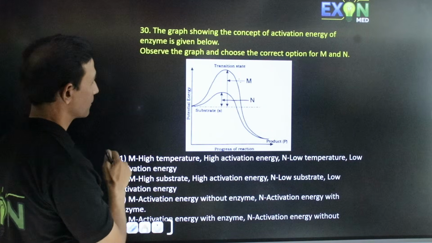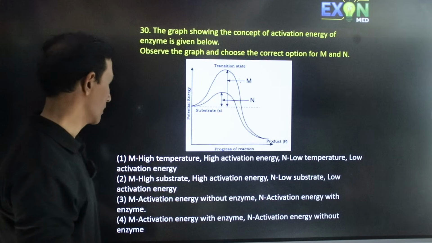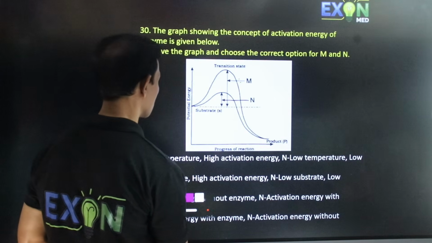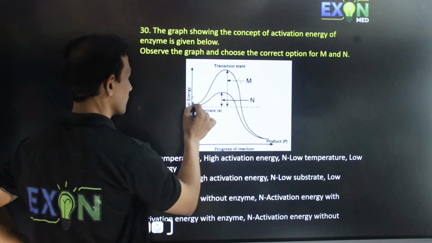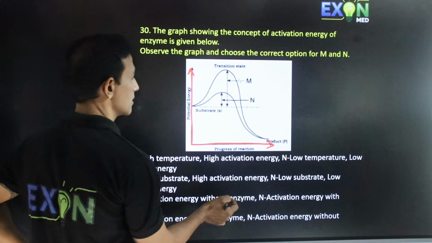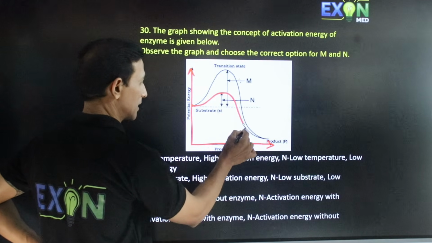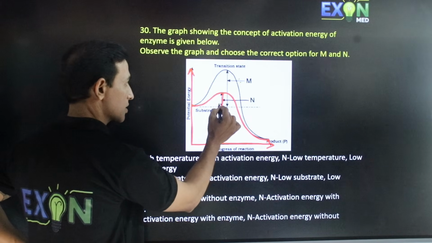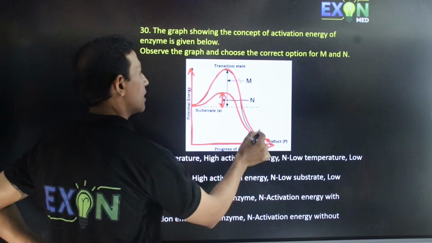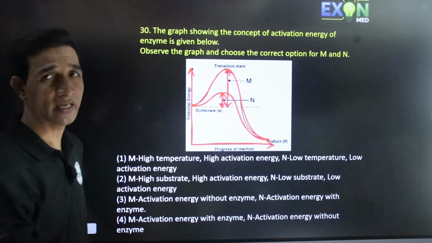Next, we study about the graph. The graph showing the concept of activation energy of the enzyme is given below. It shows potential energy against the progress of the reaction. When you check this x to y axis, substrate with enzyme has very low activation energy to form product. So the activation energy is very low with enzyme, and without enzyme it undergoes a high transition state where the activation energy required is very high.